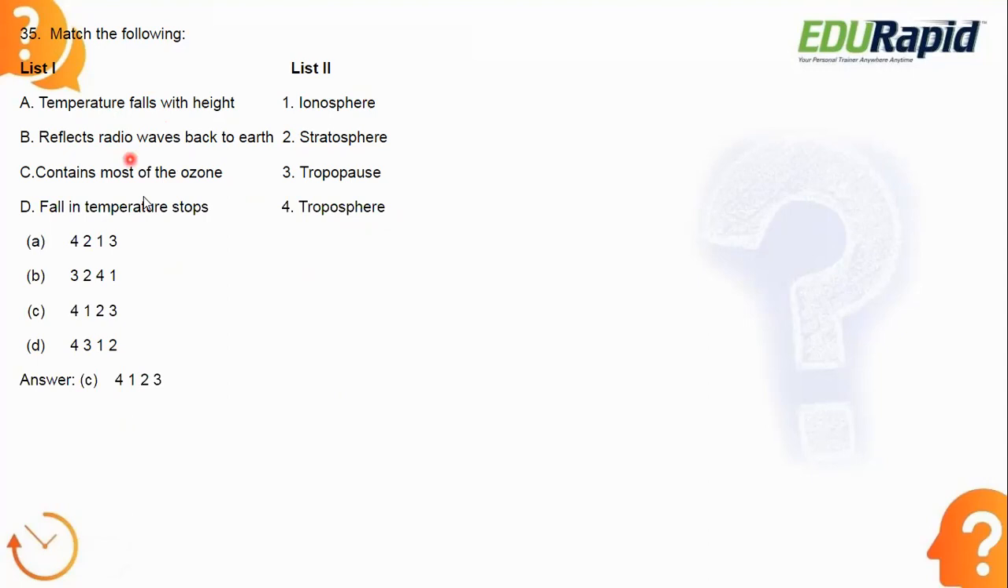See, we already know reflecting the radio waves back to the earth happens in the ionosphere. It means B should match with 1. If you just know one factor in this, you can easily answer. So go and check the option where B is matched with 1. In options A, B, and D, B is matching with 2, 2, and 3. You can eliminate A, B, and D. Now you are left with only one option, that is C. That is obviously the correct answer. That is called the elimination method. If you know only one factor, you can easily arrive at the correct answer.